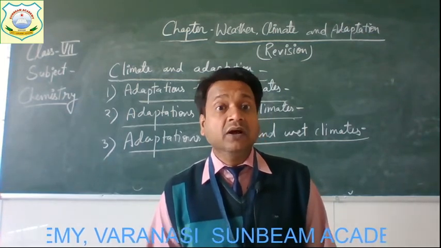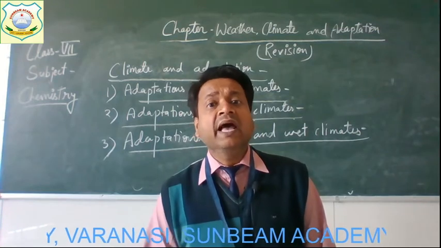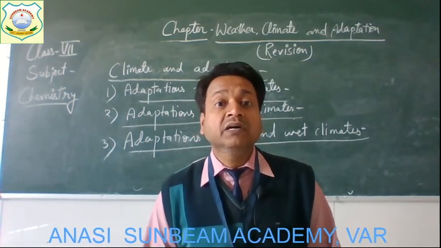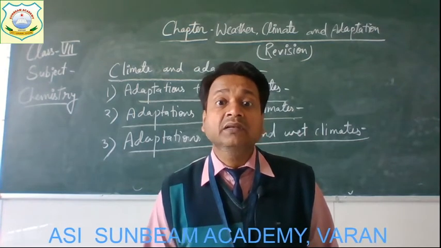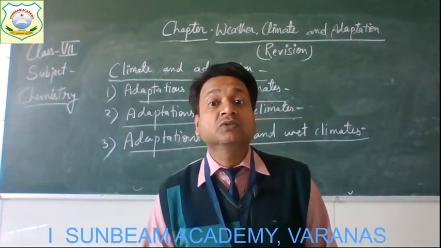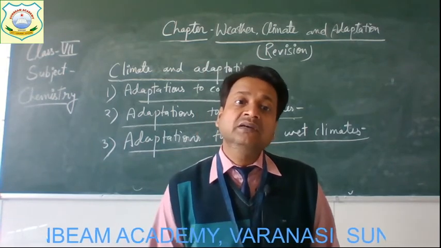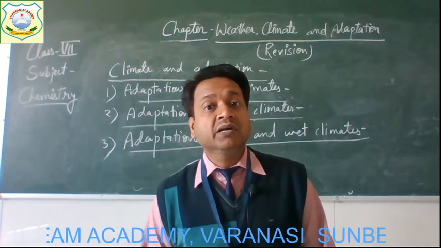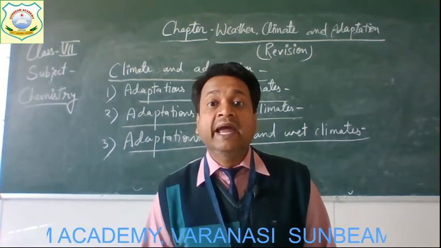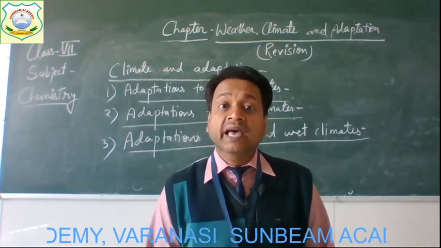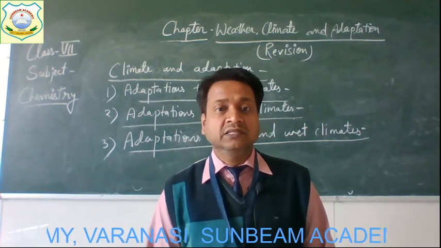The third adaptation is that several animals have a skin color that camouflages them with the background. For example, the jaguar has spotted skin and it merges well with the speckled shadows of the rainforest floor, making it difficult to be seen, and this helps it in hunting.